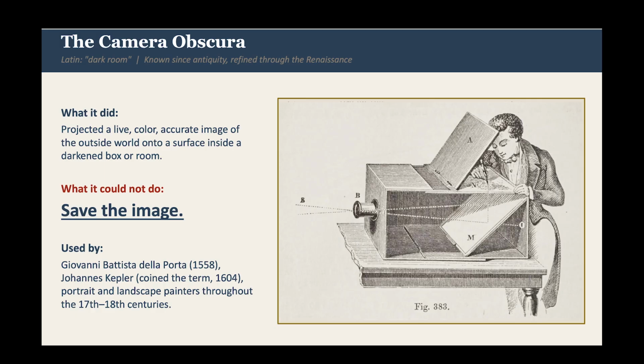Figure M on that picture, I believe. M for mirror, I guess. That mirror would bounce the light and image upwards, where it was projected onto a piece of ground glass from underneath. It sort of works the same way that a periscope works in a submarine, or even how the lens works in your digital camera or your DSLR, so that you can see what's coming through the lens through the viewfinder. Well, with these, it projects the image from below onto a piece of ground glass, and when the image hits it, it displays, and the artist would then put a piece of paper on top and trace what they see.